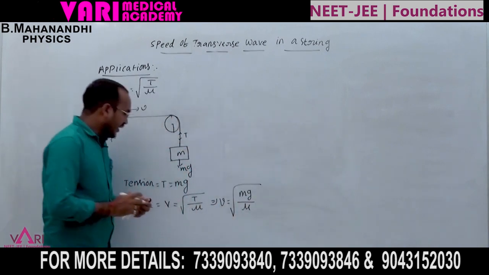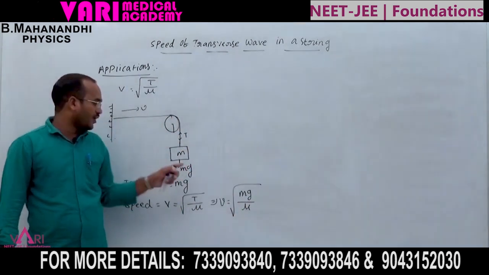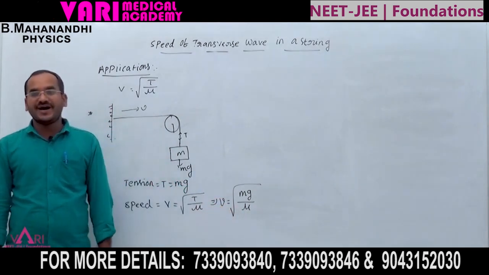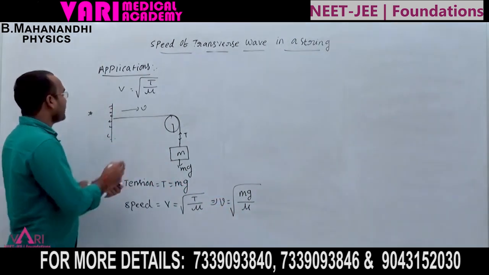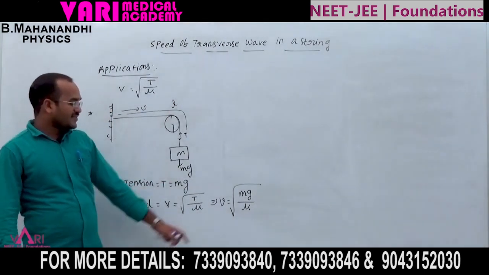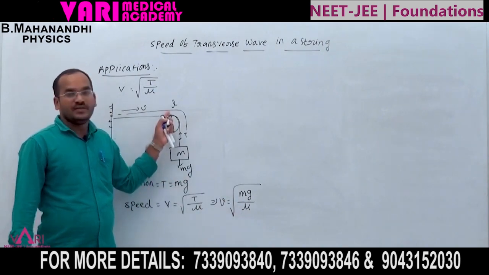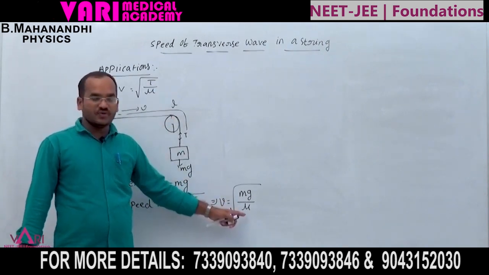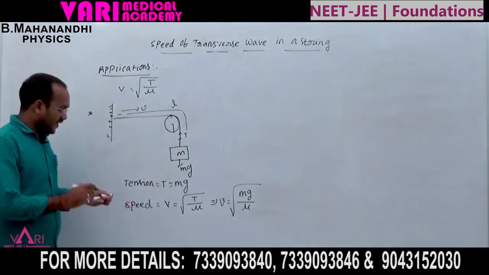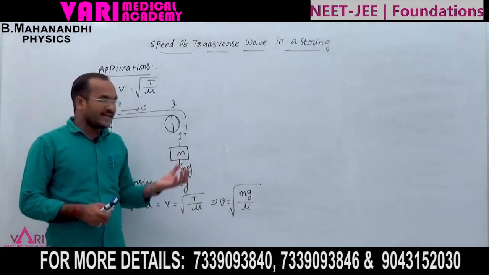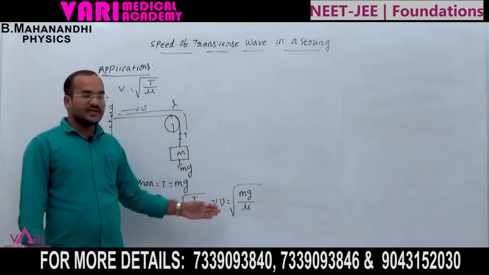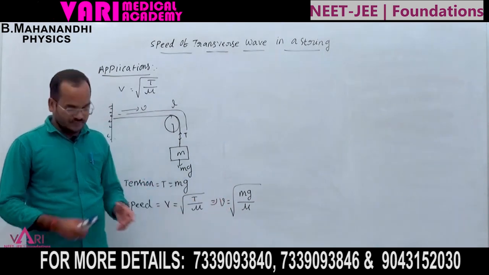Here m is the mass of the hanging body, and mu is the mass per unit length. Mass per unit length means the mass of the string per unit length of the string is called mu. M is the mass of the hanging part. If a mass is connected through a pulley to a string, the speed is V equal to root of mg by mu.